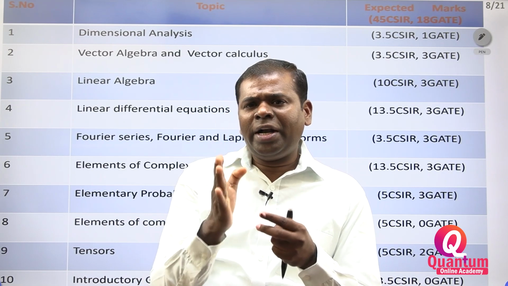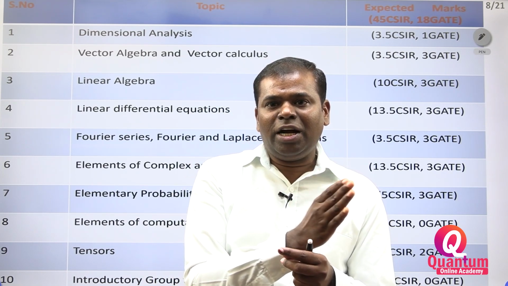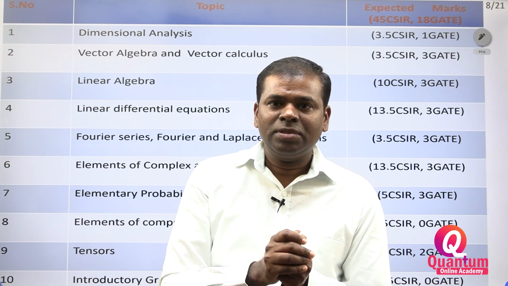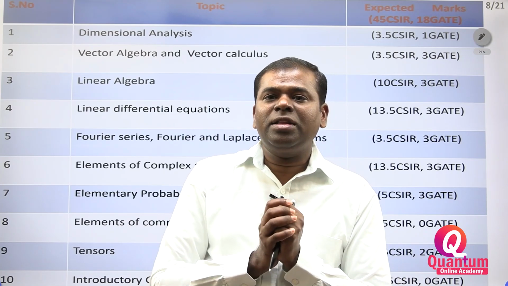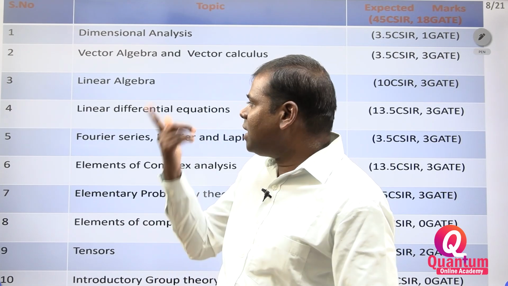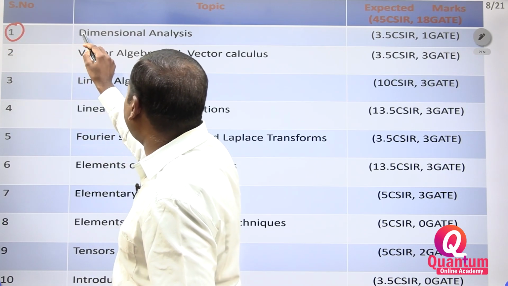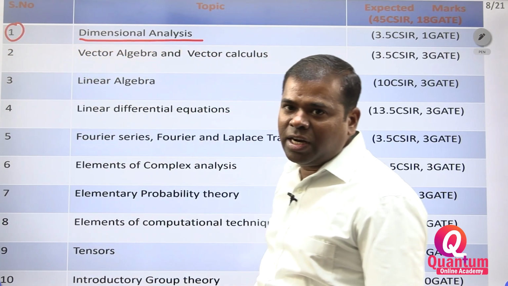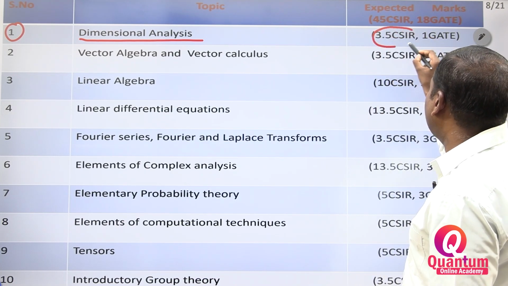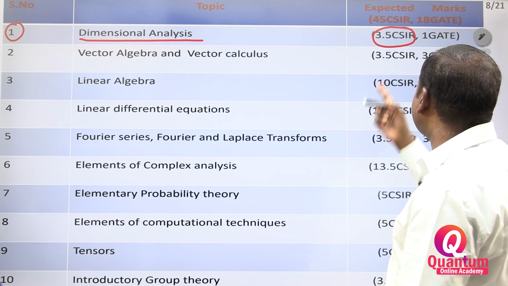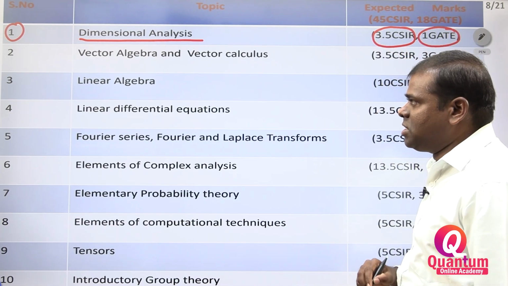If you make parts in that book, it is easy to read, revise, memorize and remember the things. It's very easy. That's why first you have to take the first part I segregated: dimensional analysis. You may get a 3.5 marks question from CSIR or a 1 mark question from GATE.